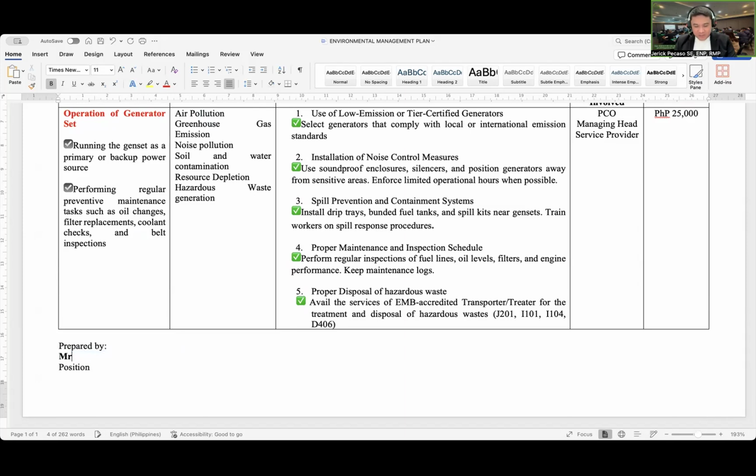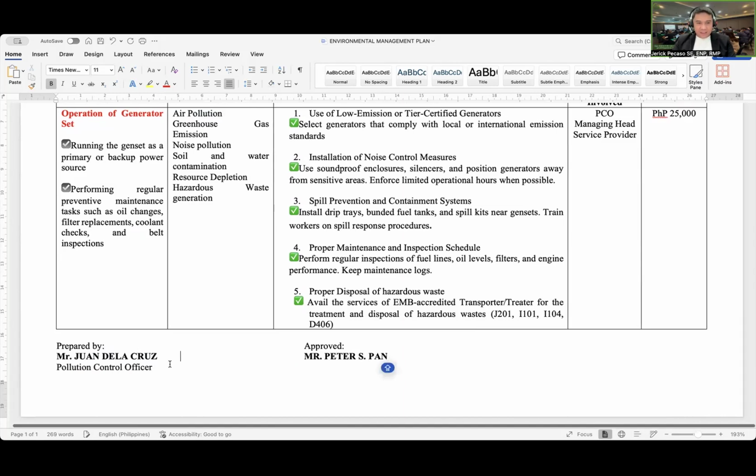For example, Mr. Juan de la Cruz, the pollution control officer of the establishment. And this environmental management plan shall be countersigned by the managing head. We can specify the name of the managing head. For example, Mr. Peter Espan, the managing head of the company.